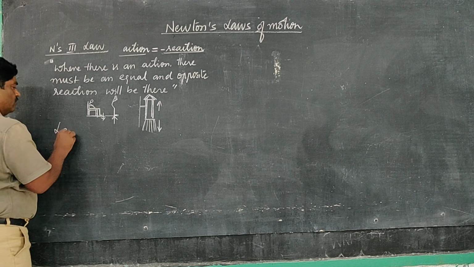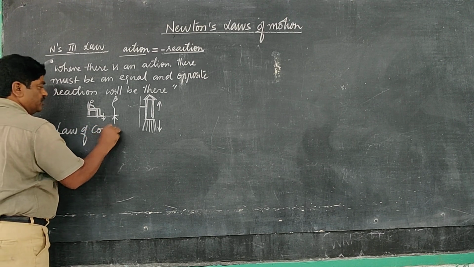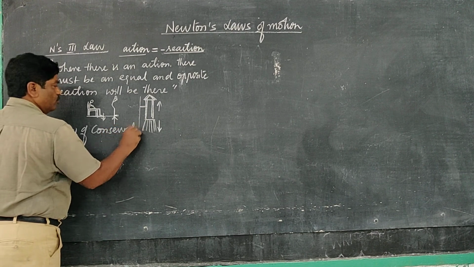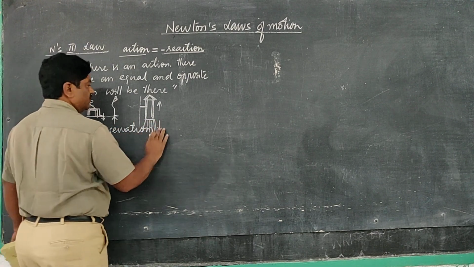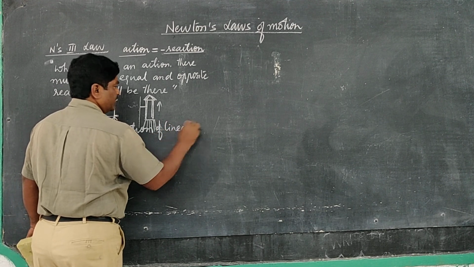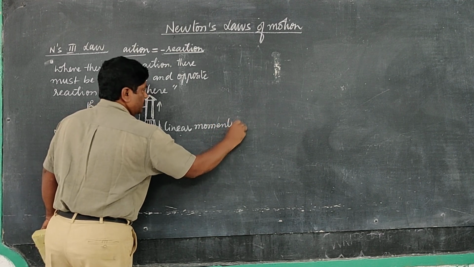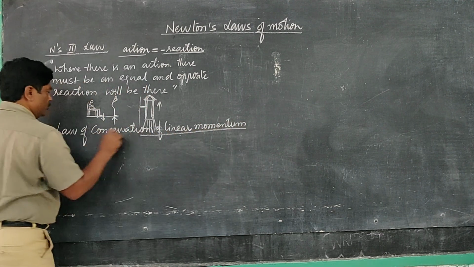We can learn one more thing, the law of conservation of linear momentum. This is a very important concept in Newton's laws of motion.